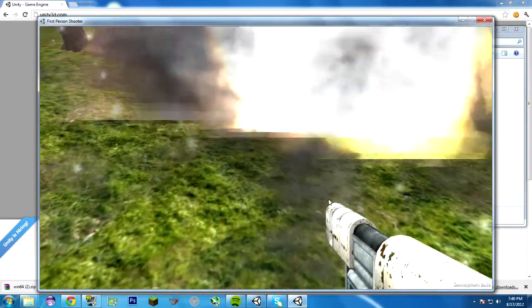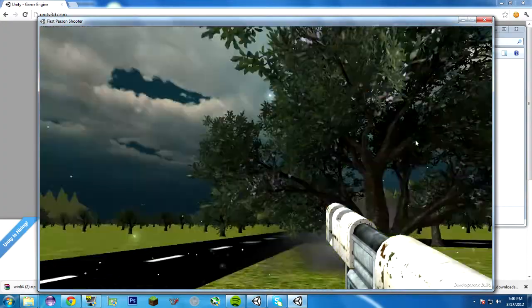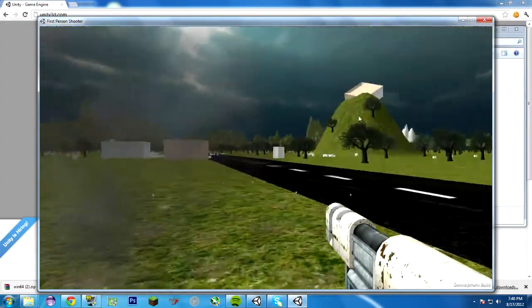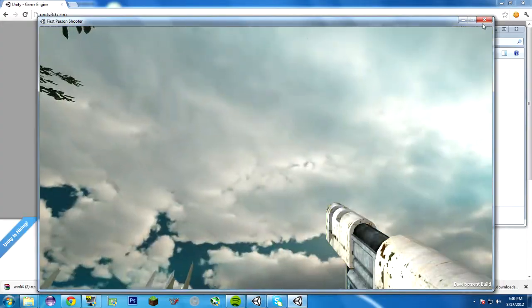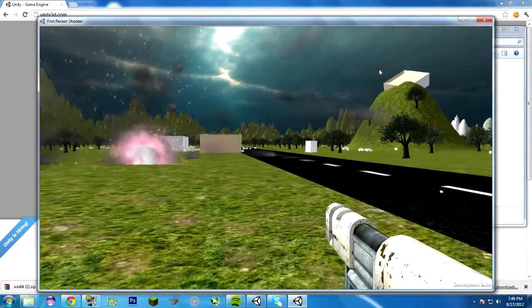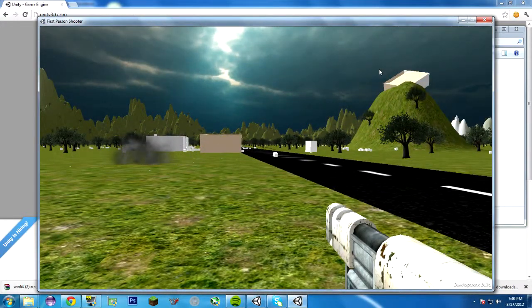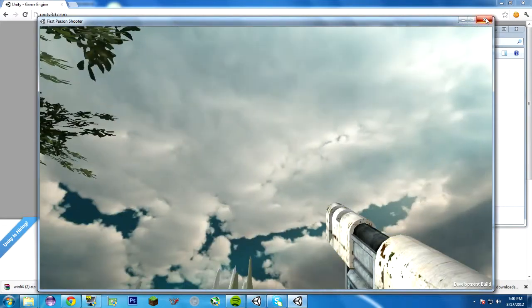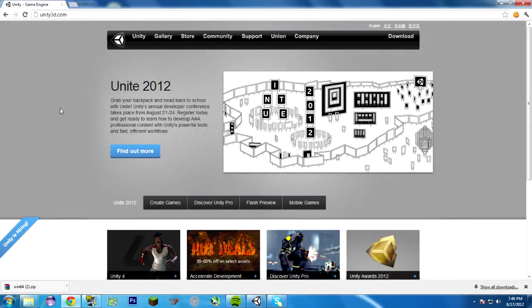But anyhow, it's a simple little program, but I'm going to do a Unity tutorial for how to make a first-person shooter like this quite simply. By the end of 10 or so tutorials, you'll have a game like this, and you will be able to then go from there and add stuff and change things and just continue on with your Unity career. So that's a demo. Unity is available for free from the website.